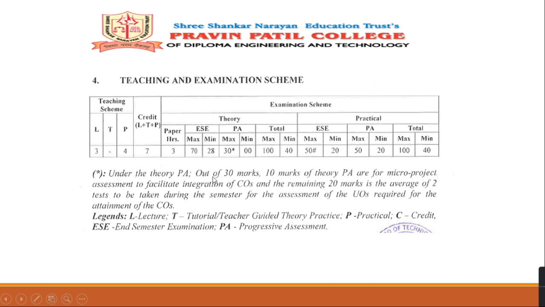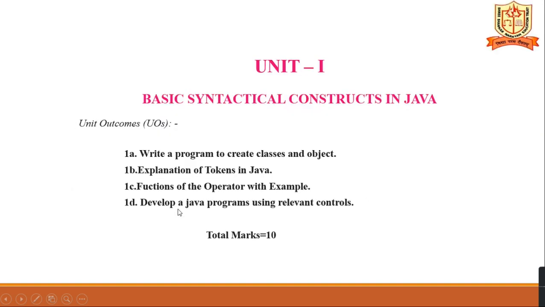That is given below. Out of 30 marks, 10 marks are for the PA for the micro project assessment to facilitate integration of COs, and the remaining 20 marks are the average of 2 tests to be taken during this semester for the assessment of UOs, the unit outcomes required for the attainment of the COs.